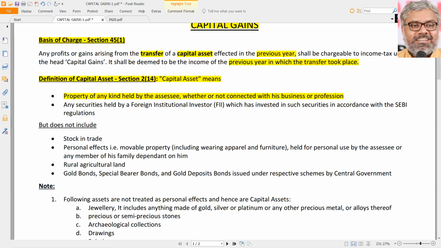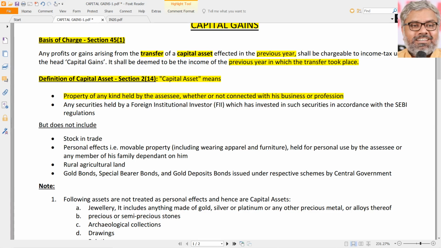House property is a very specific word which was used in the head of income, that is income from house property. That is different. Here we are talking about property of any kind. Means very open. When the definition started with "means," we thought it is going to be a very exhaustive definition. But when the definition is actually given, all hope got evaporated, because the definition itself says property of any